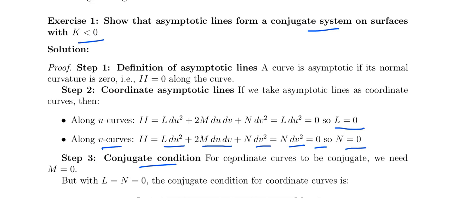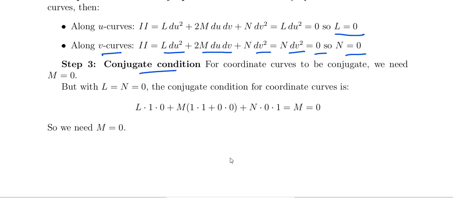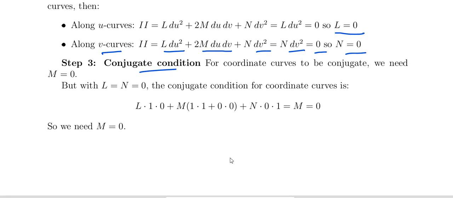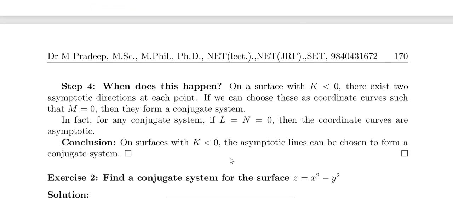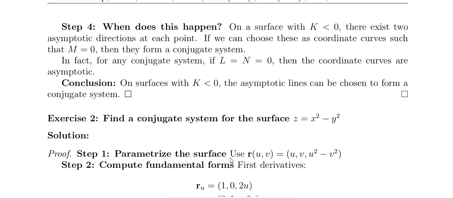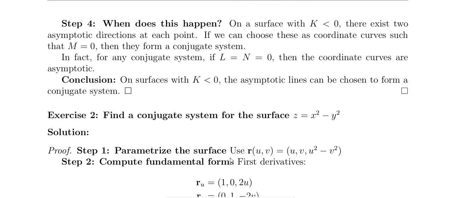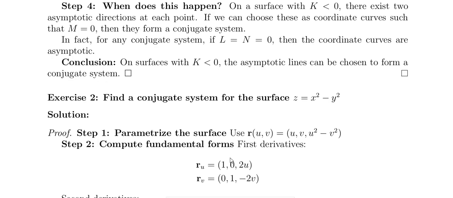Conjugate condition: for the coordinate curves to be conjugate, we need m equal to 0. With both L equal to n equal to 0, the conjugate condition becomes m equal to 0. So on a surface with Gaussian curvature less than 0, asymptotic lines can be chosen to form a conjugate system. This is one example of finding the conjugate system for the surface